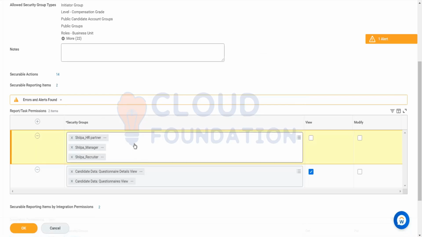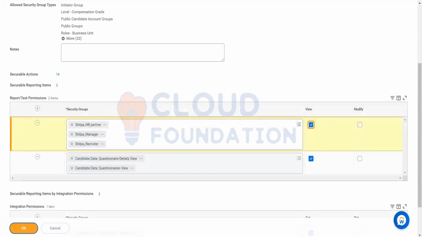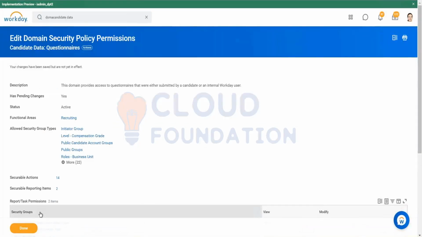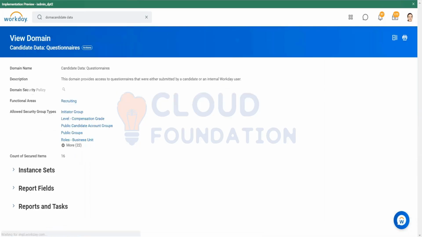By adding these segmented security groups, the required role will get access to the questionnaires defined for each stage. So we will give the access of view. And click on done.